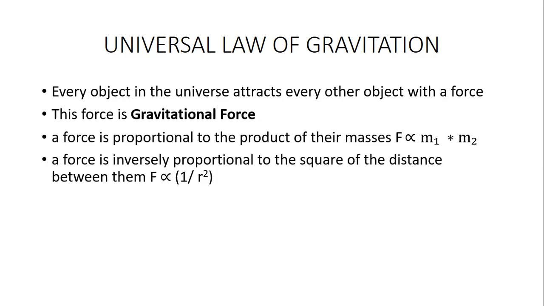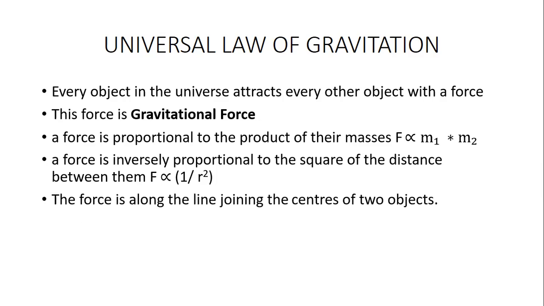Directly proportional means greater the mass, greater the force. Inversely proportional means what? Greater the distance, lesser the force. Greater the square of the distance, lesser the force. So that definition was given in mathematical terms. F is inversely proportional to r square, 1 by r square.